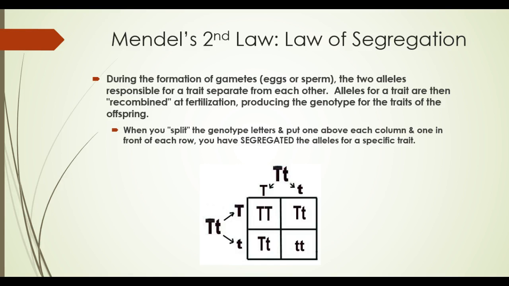Mendel's second law is the law of segregation. During the formation of gametes, which are the eggs and sperm, the two alleles responsible for a trait separate from each other. Alleles for the trait are then recombined at fertilization, so when the egg meets the sperm, producing the genotype for the traits of the offspring. So when we split the genotype, or the letters, and put one above each column on the Punnett square, you have segregated the alleles for the specific trait.